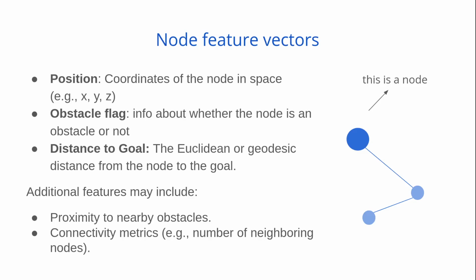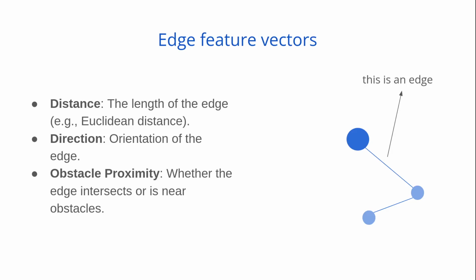But how do we define these nodes and edges mathematically? We use feature vectors. They are the raw input vectors that encapsulate essential information like position, coordinates of the nodes in space, information about whether the node is an obstacle or not, distance from the node to the goal, and maybe some additional features. Also, we use edge feature vectors. They might include the length of the edge, orientation of the edge, whether the edge intersects or is near an obstacle.